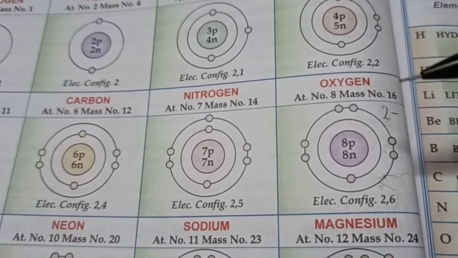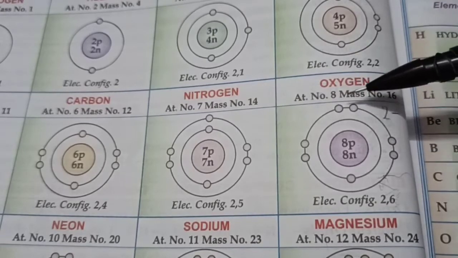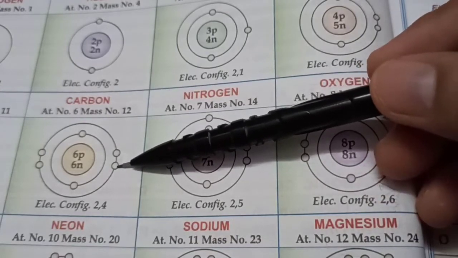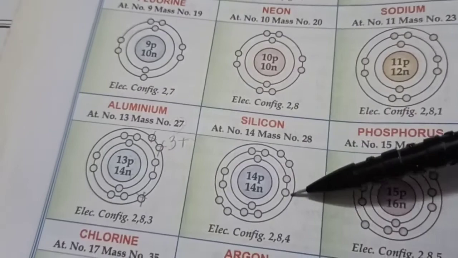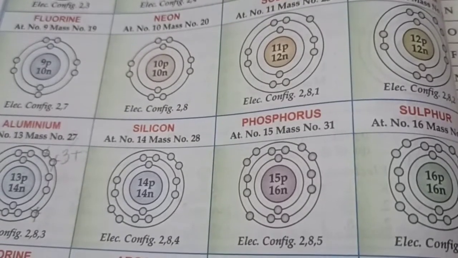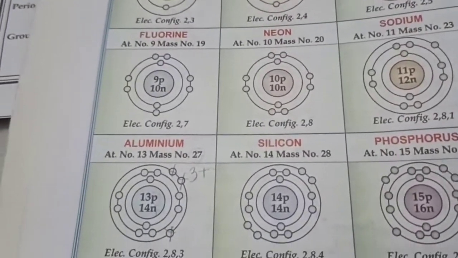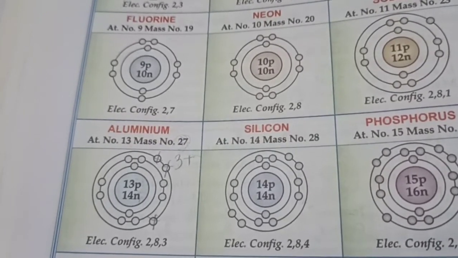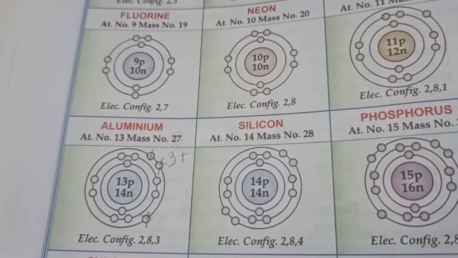So usually atoms with 5, 6 or 7 electrons in the last shell are non-metals. If it's exactly 4, then it's mostly non-metallic. But in case of silicon, it's a metalloid. And beyond the 20 elements, we don't have to study right now because the rules are very different for the stability of atoms after calcium. In fact, many of the transition elements have something called variable valency. For example, copper may have valency +1 and also +2 because they do lose electrons not only from the last shell, but even the second last shell or the penultimate shell. But we don't have to get into it right now.